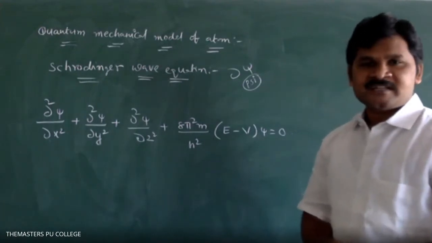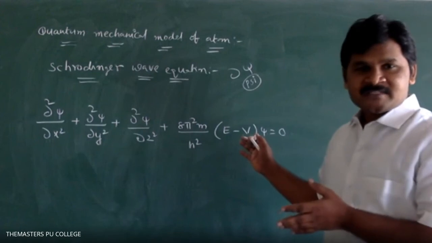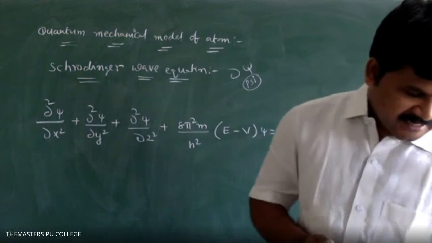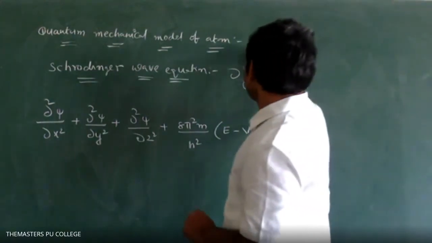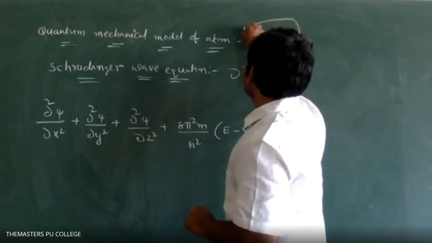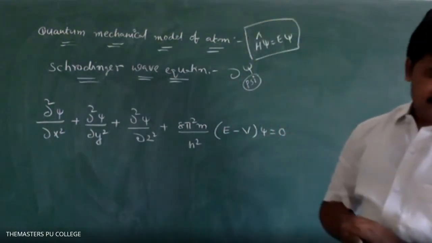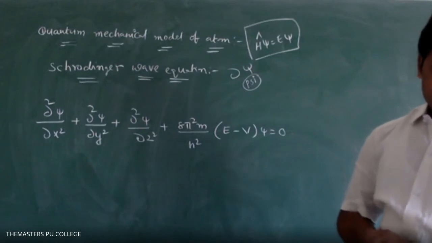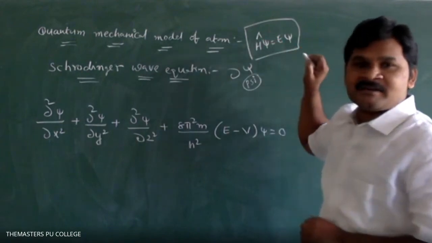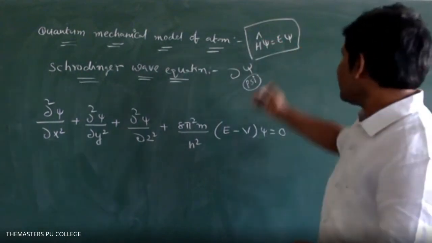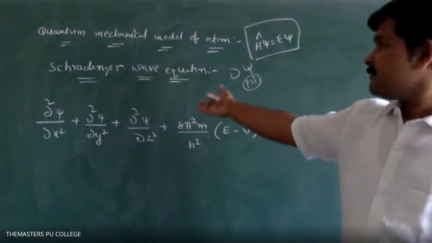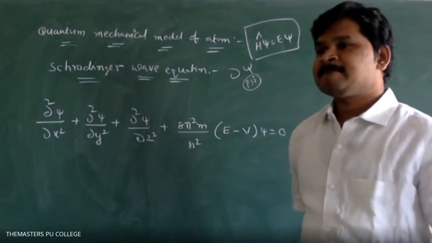Students, one more important thing. You don't have this mathematical representation in your NCERT textbook. What is the mathematical expression you have in your textbook? Only this: H cap psi is equal to E psi. Here H cap is a mathematical operator called the Hamiltonian. Remaining terms as it is. So please write down the Schrodinger wave equation.